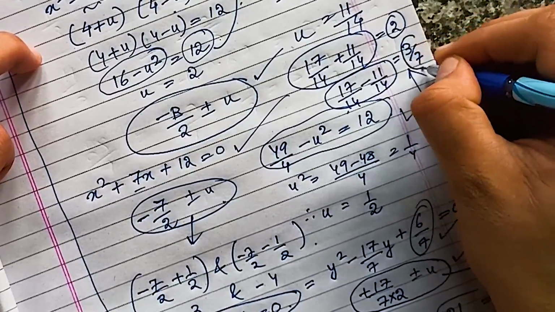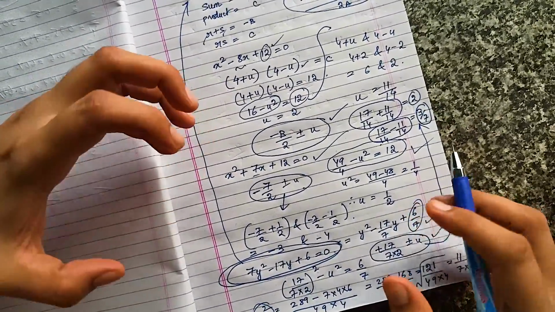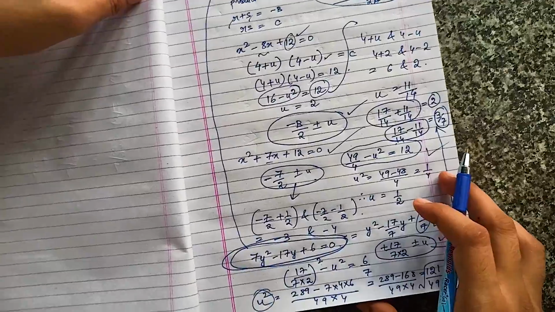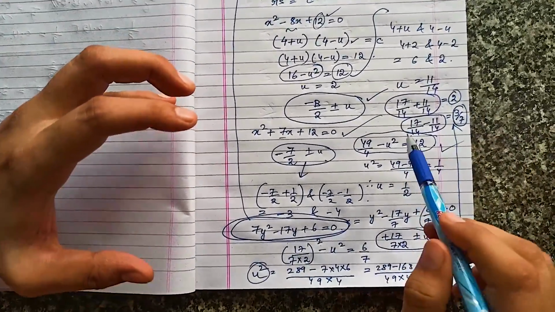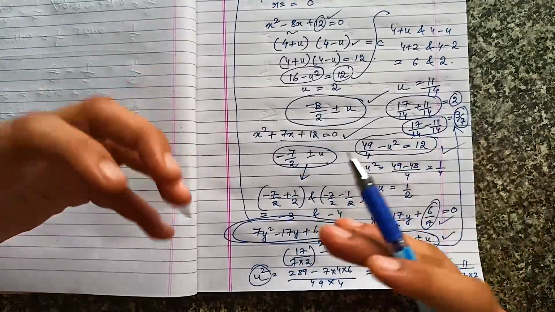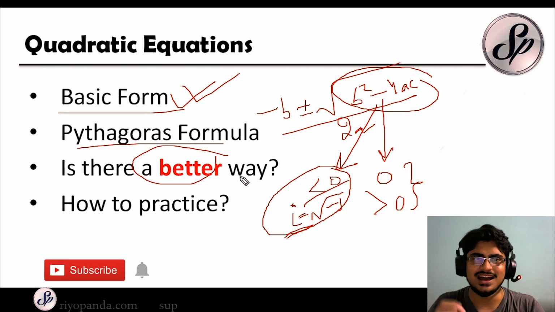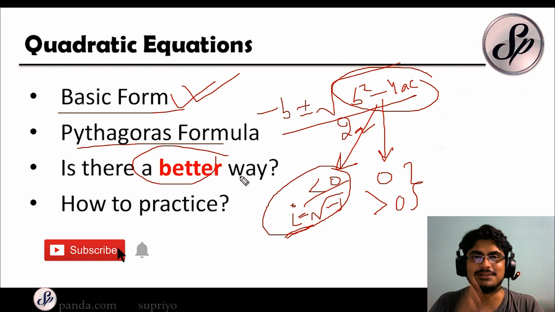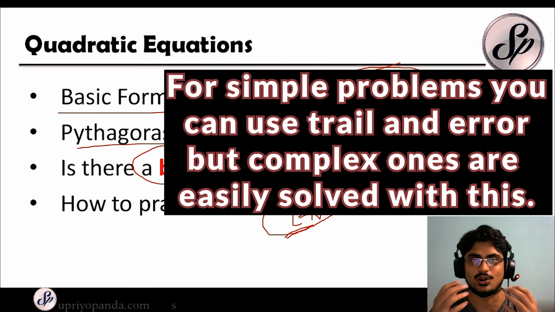So see, even such a complicated equation like this, we could reduce very easily. We could put in this kind of an algorithm and we could get the answer very, very easily. So you have to try and put it into this algorithm, and you can solve any quadratic equation given to you in a very elegant manner. So I hope that you understood very well how you can solve the quadratic equations in a much more elegant manner, and you do not need to go for the trial and error method. In complex problems, the trial and error method can sometimes create a lot of problems, but in the method that I showed you, you will always get the answer. It's just an algorithm that you have to follow.